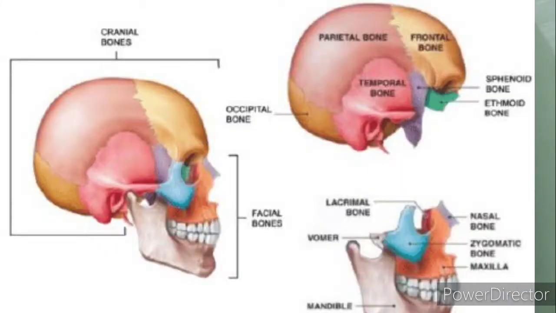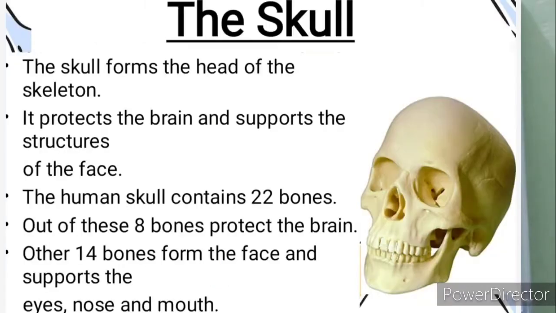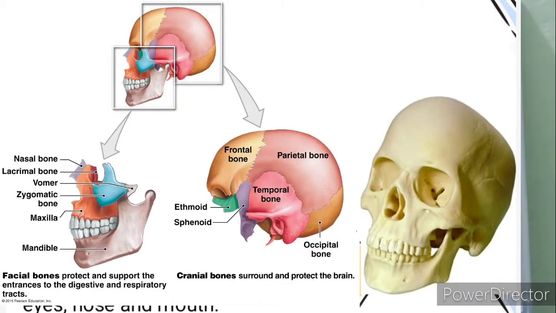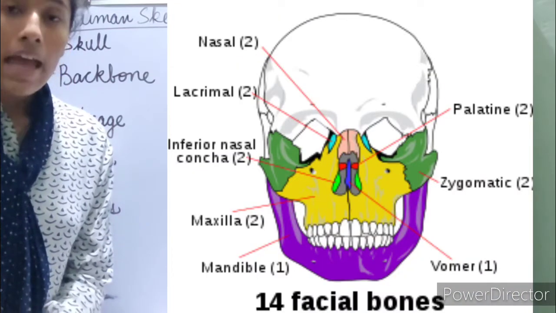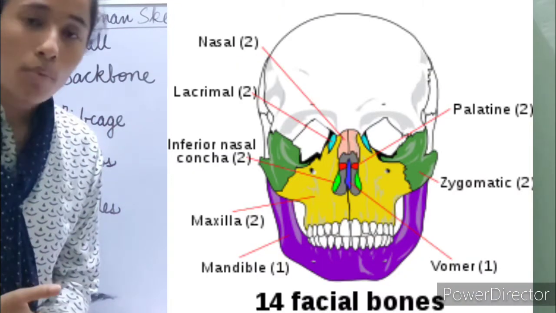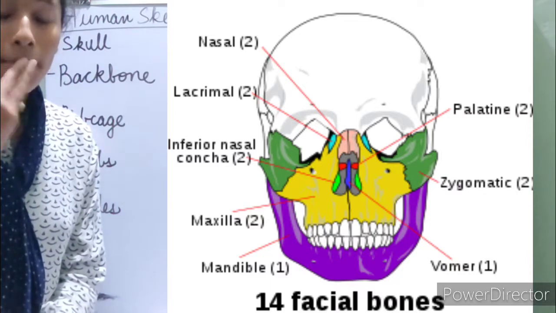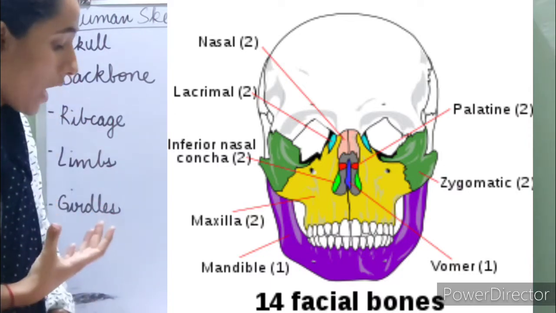The remaining 14 bones make up the face, and the 8 bones cover up and protect the brain. For example, the area where our scalp is consists of the 8 bones which cover up and protect our brain, and the other part, the 14 remaining bones, make up the face.